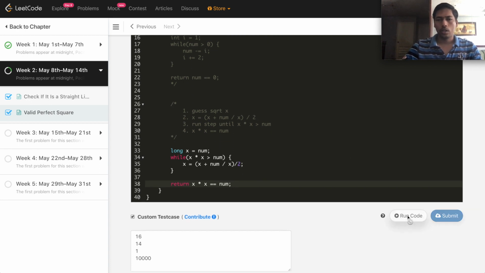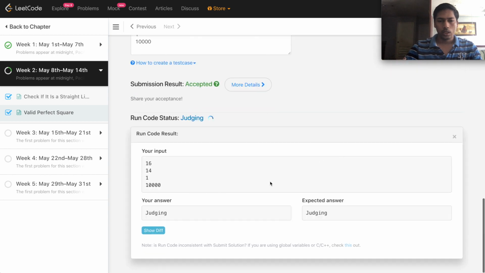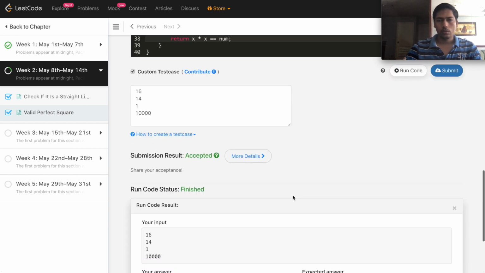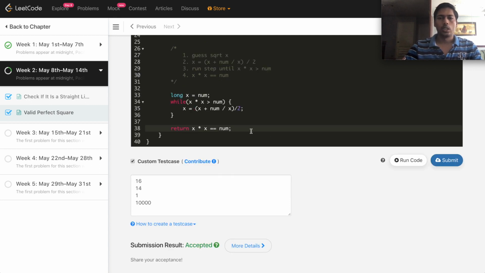Let's try to run this test case again, the same. Let's check judging. It's passing. Let's try to submit our Newton approach. So this is the second way we can solve it, with the Newton approach, and the time complexity is also the same as the previous solution.